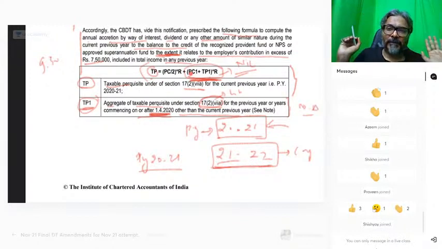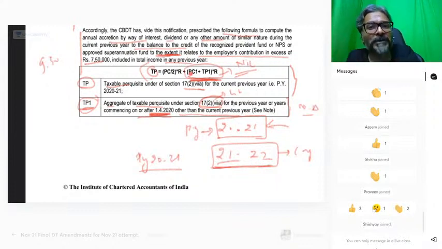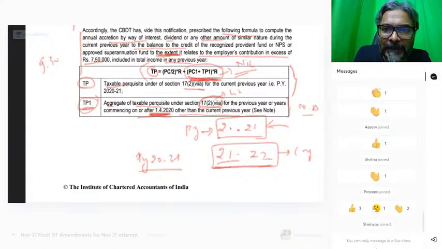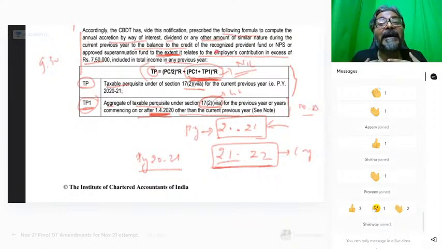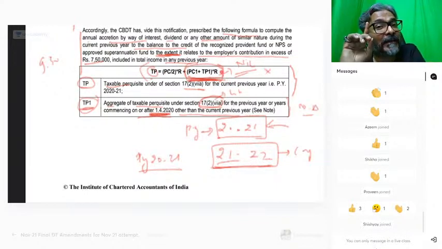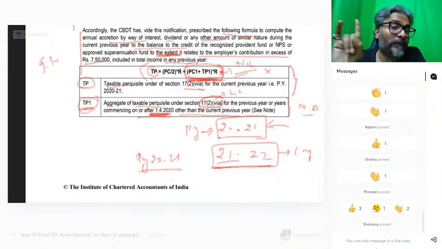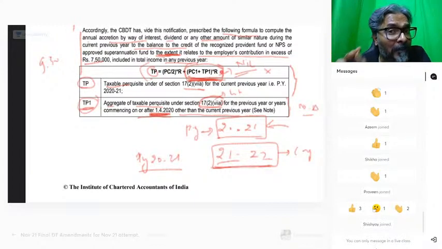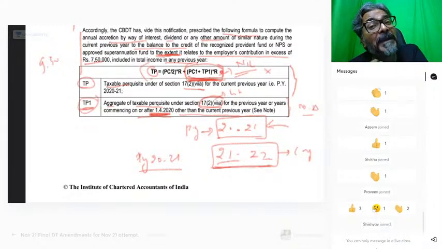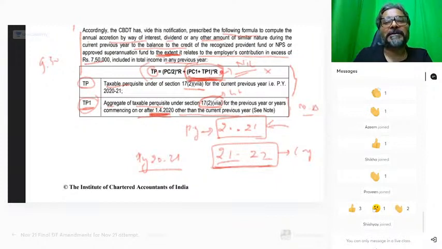ये लिखना पड़ेगा students आपको. You will have to write this point, students. Are you getting this point, students? If you don't write this, I'm telling you, students, knowing the fact our students are there in now your examiner and their head examiners and all. So students, they themselves are telling that, sir, if they don't write this, we don't give you the marks. So please, this is 0. Yes, this is 0. But do we have to write the sentence? And the answer is yes. I hope that this point is well clear. क्योंकि इतना amendment है, that is a reason. Because it is an amendment, I'm making so much emphasis on how you need to present your answer.